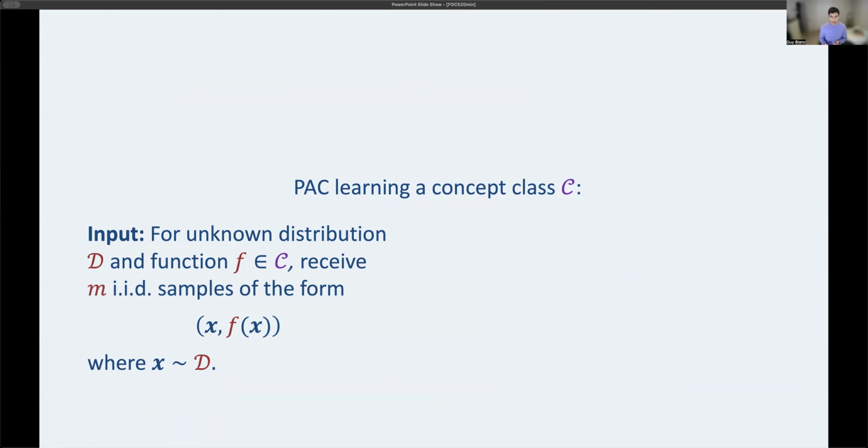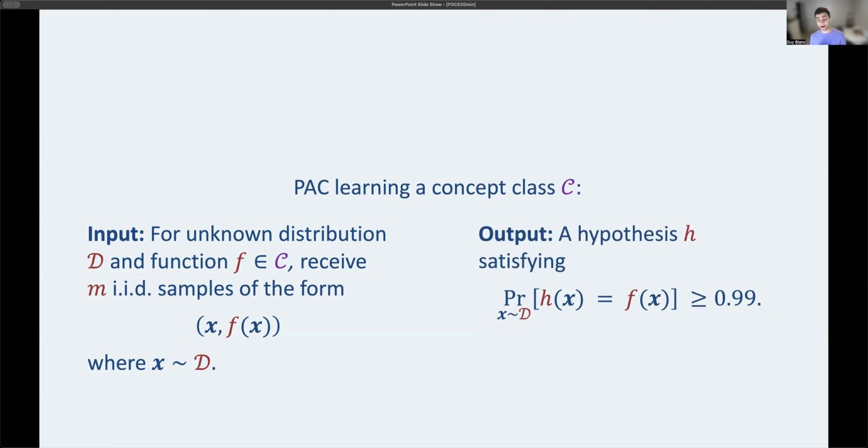Each sample is formed by first drawing a draw of D and then labeling it according to the unknown target function F. The learner's goal is to generate an accurate hypothesis. Throughout this talk, I'm just going to stick to 99% accuracy. And we measure accuracy by saying if we drew a fresh draw from the distribution, how likely would the hypothesis be to agree with that?